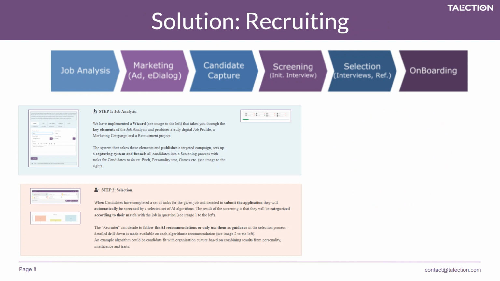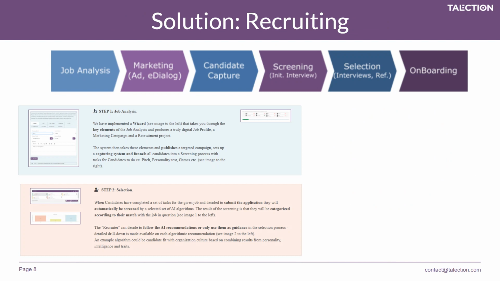Based on this wizard, you generate a recruitment project, a job profile, and a marketing campaign. And then you just launch the marketing campaign. On the marketing campaign, you have a call to action, which is applying for this job. The job is then linked back to an automatically generated job or candidate landing page for this given job.